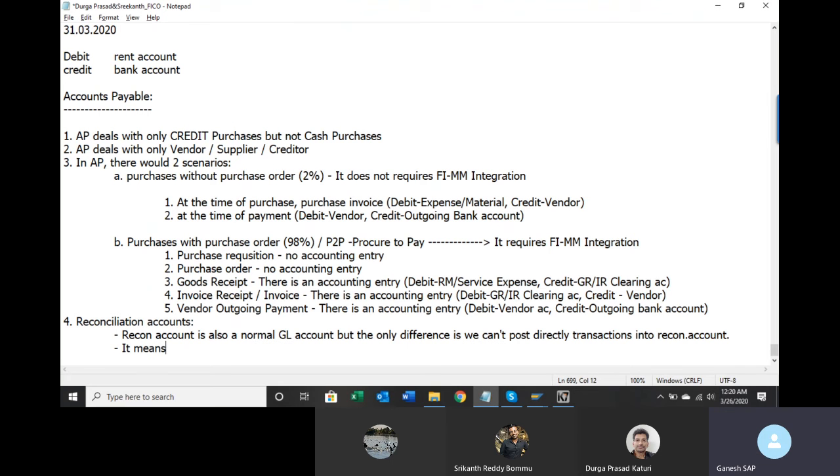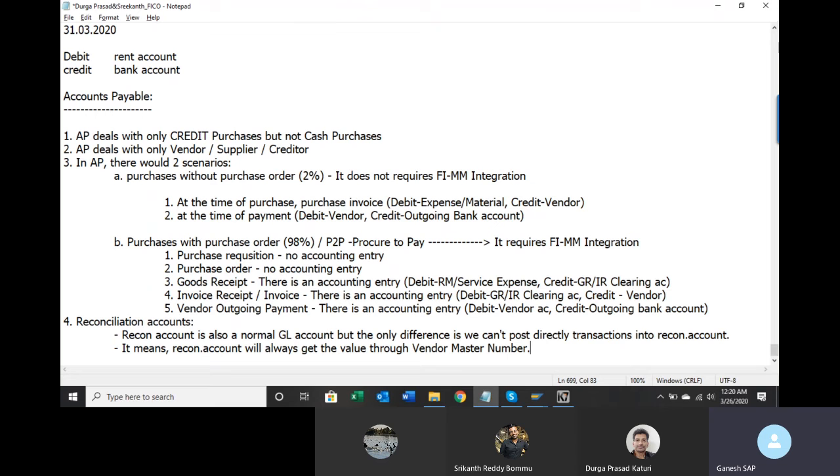It means a recon account will always get the value through the master record. In this case, particularly for accounts payable, through the vendor master number.